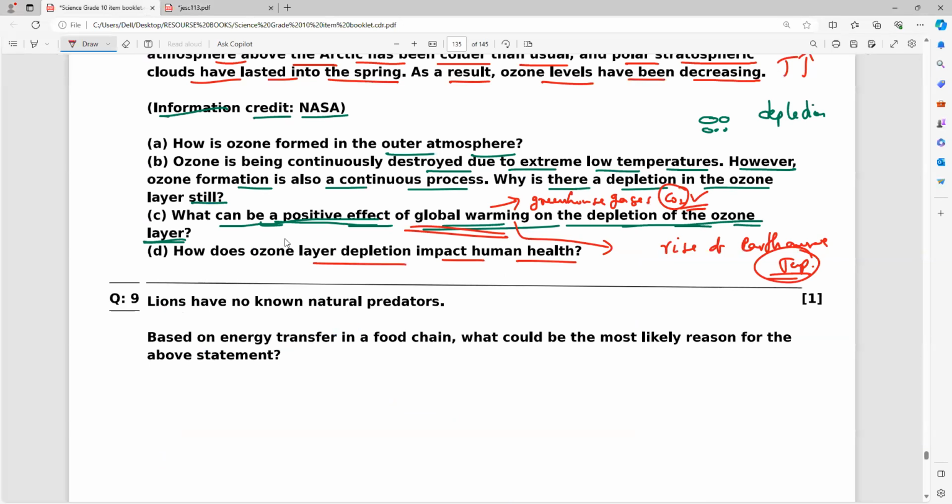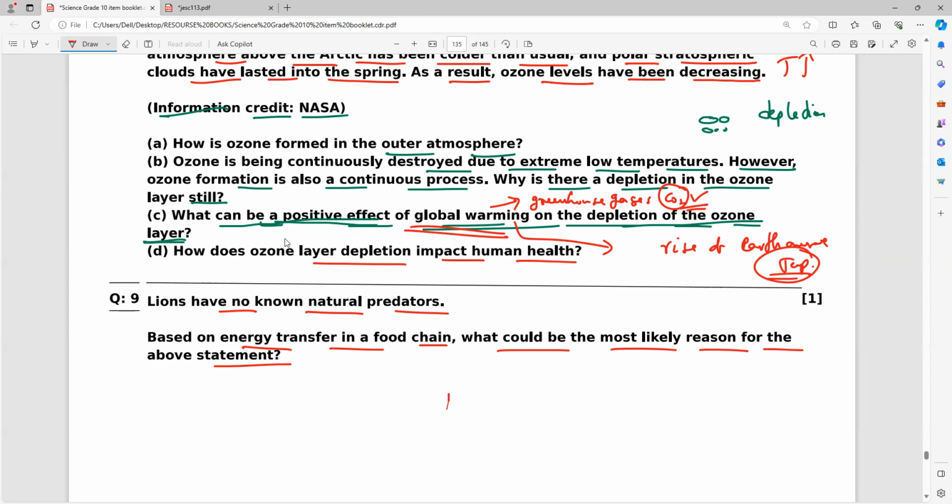Okay, everybody. So now, lions have no known natural predators. Understanding means nobody is there to eat the lions. But based on the energy transfer in a food chain, what could be the most likely reason for the above statement? Anybody?